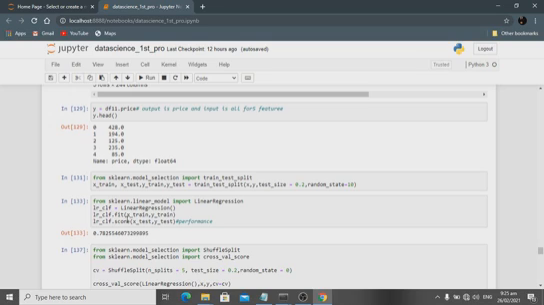Then fit means I'm training the data, and then score shows what kind of performance I get on this data set. Okay, that's a good one. It's 0.78, which means my model has 78 percent accuracy. This is good.